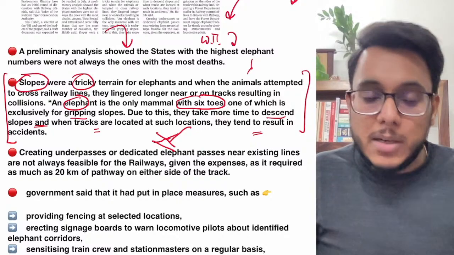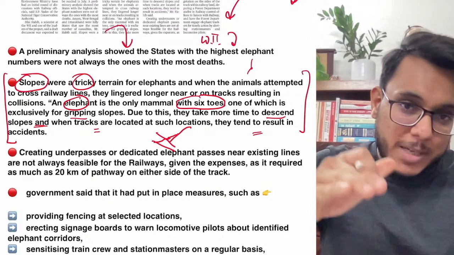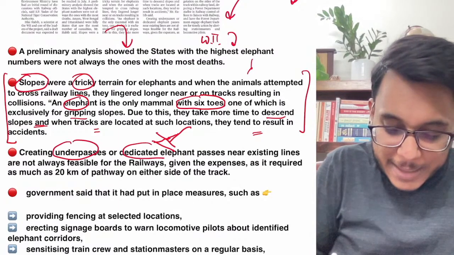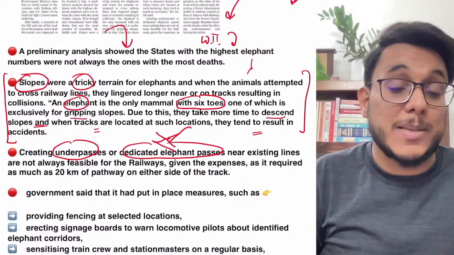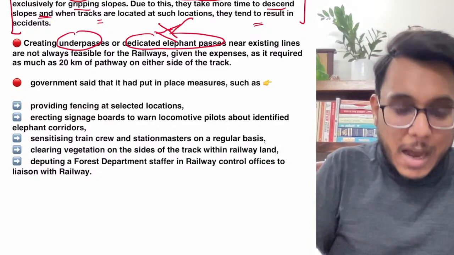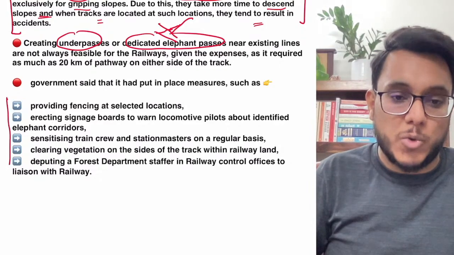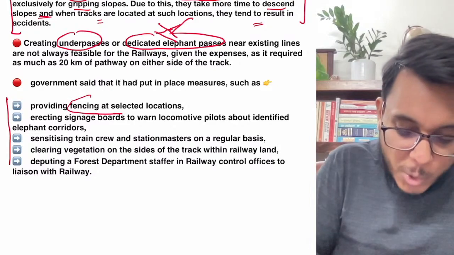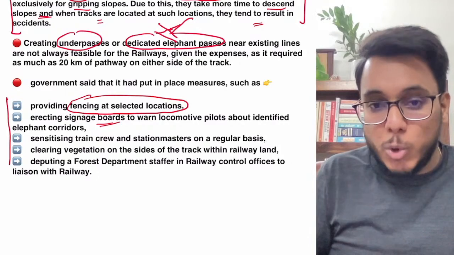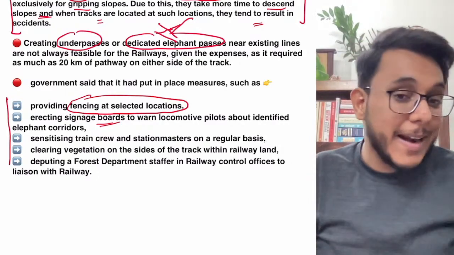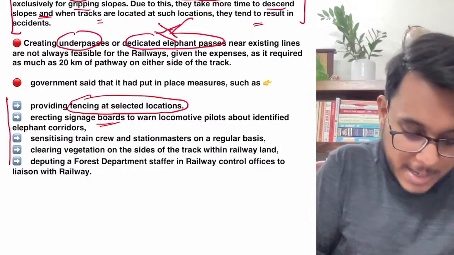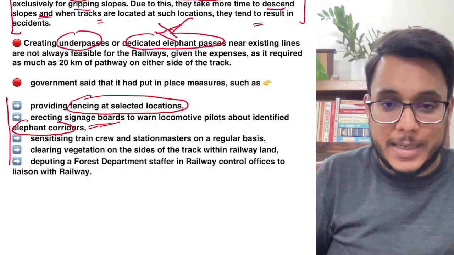Now what is the solution for these things? It is said that when the slopes are there and along the slopes the railway track is there, we need to create underpasses or dedicated elephant passes, but it is a very expensive exercise. So now the government has said that rather than creating the underpasses, we will come out with some other solution. What is the solution? Government says that fencing could be done at selected locations where a lot of accidents happen. Signage boards need to be erected so that the loco pilots, the ones who are driving the trains, get to know that okay, this is the zone where the elephants cross. They become more careful. So around the elephant corridors, signage boards can be erected.